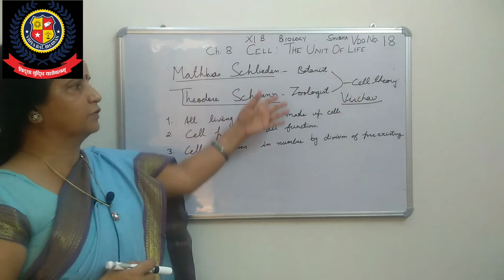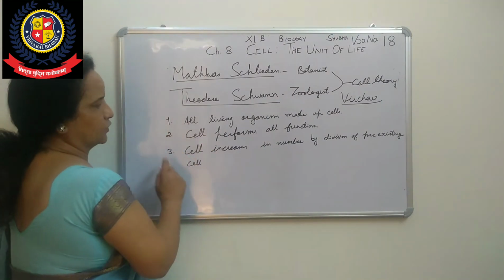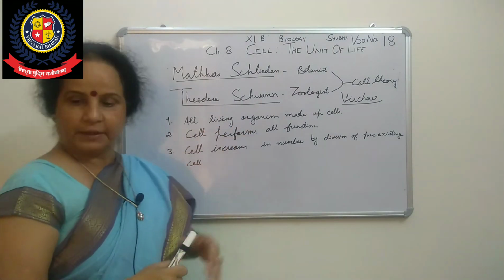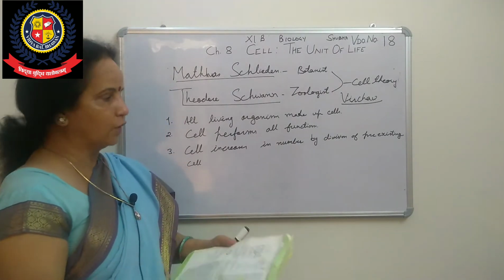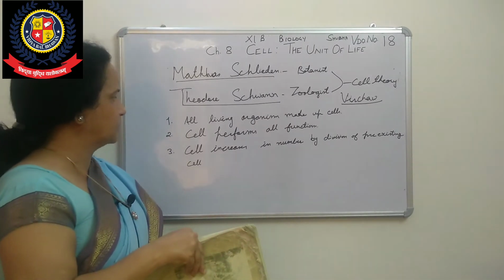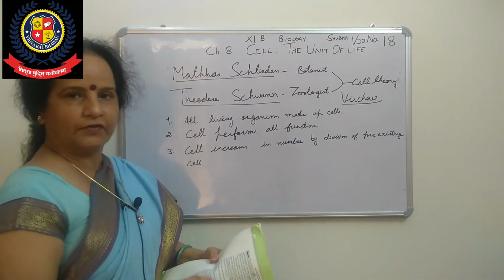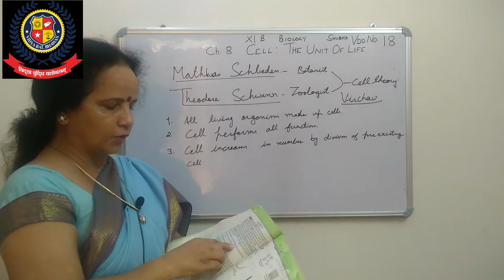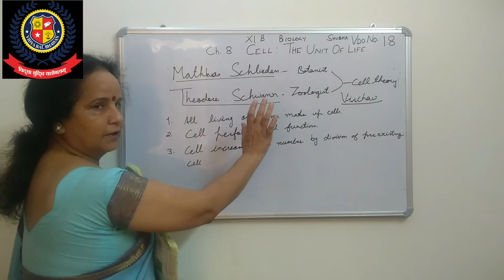So there were 3 scientists involved in the cell theory. In your book, I think these points are clubbed together, so it is written as 2. It doesn't matter, the meaning is the same. All living organisms are made up of cells. The cell performs all functions, or you can say life processes. And the third point they gave: cell increases in number by division of pre-existing cells. In your book they clubbed it as: all living organisms are composed of cells and products of cells.